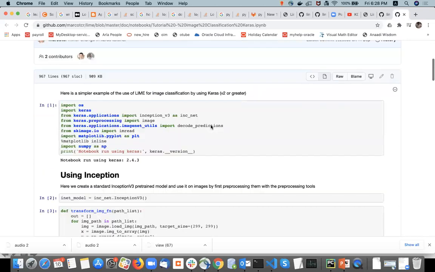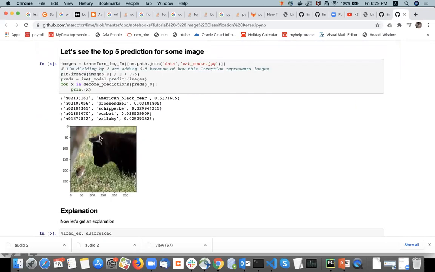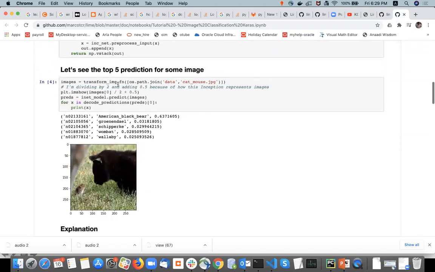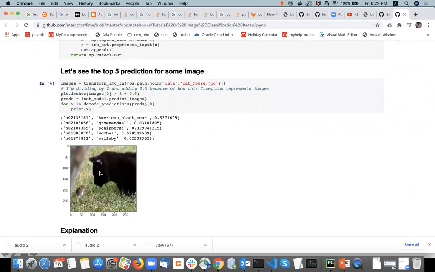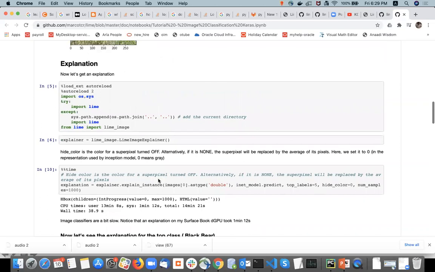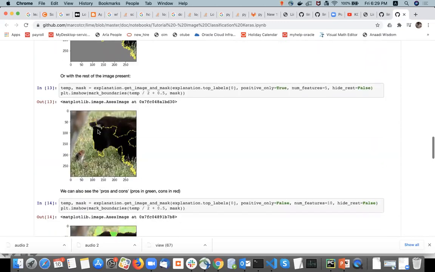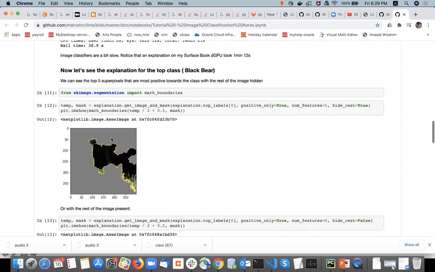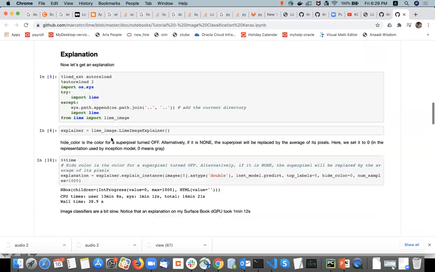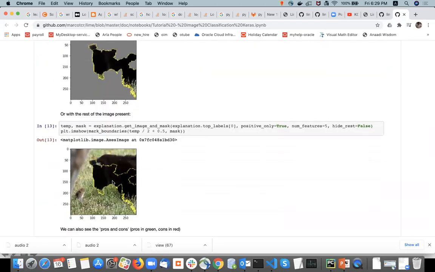And for images, so suppose this is the image. They have used Inception Net, a pre-trained model of Inception Net. So this is classified as American black deer. So if we try to explain that model, then this is the part of the image which the model has used to detect it as an American black deer. But this is just a random patch, right? It is trying lots of random patches and one gave the maximum.